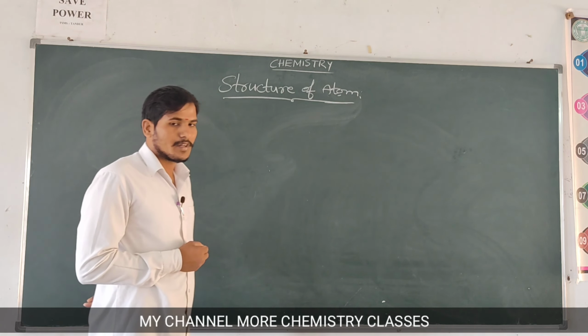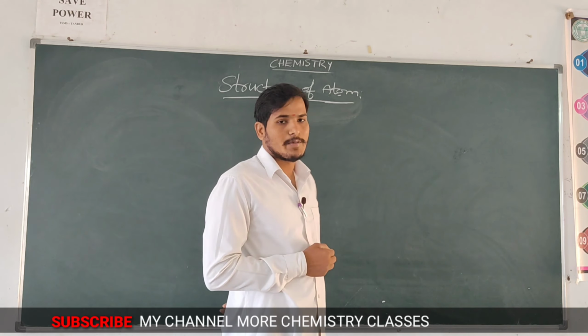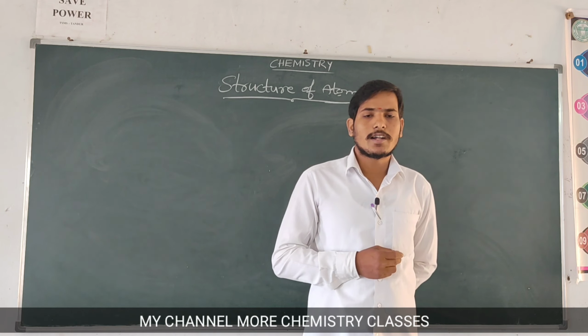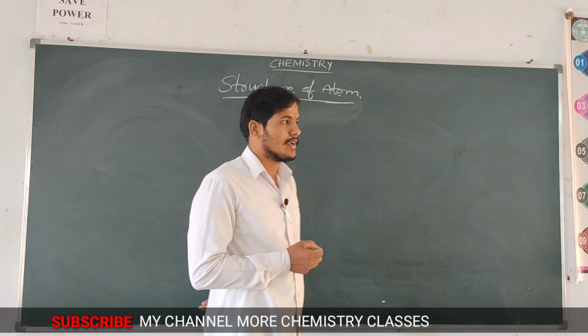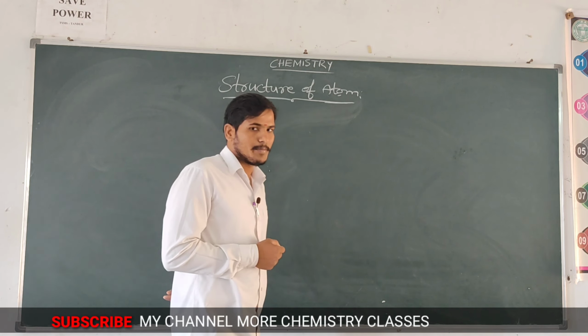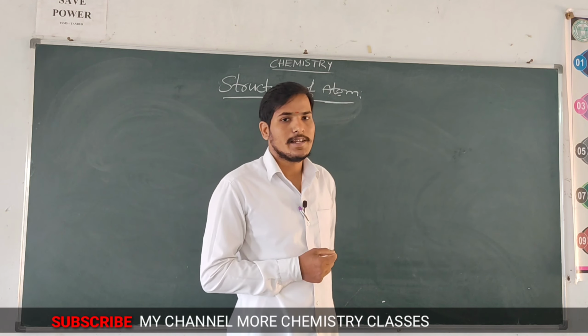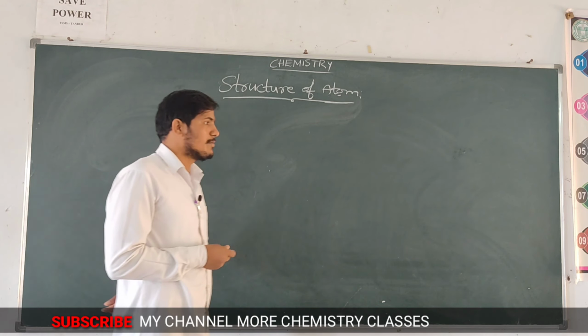After John Dalton, some experimental results gave the information that every atom is made up of small tiny particles which are called subatomic particles.